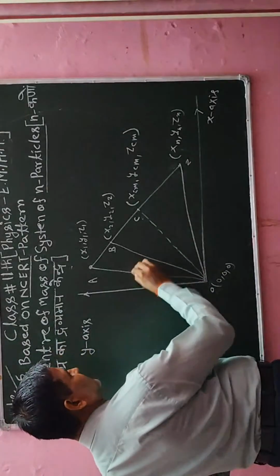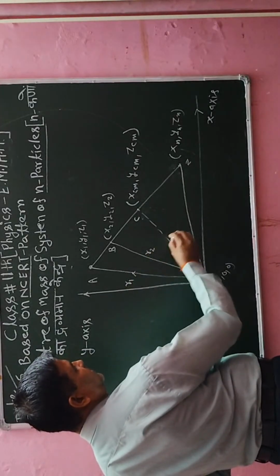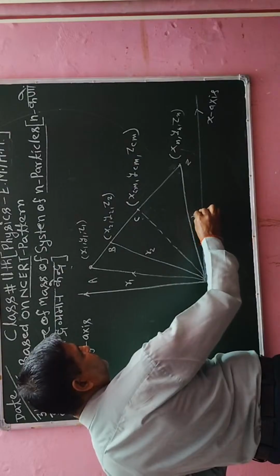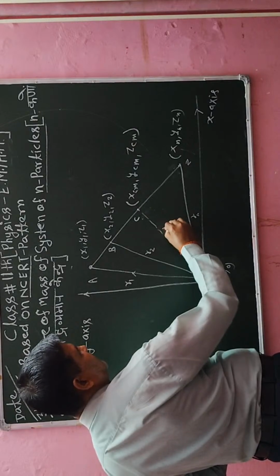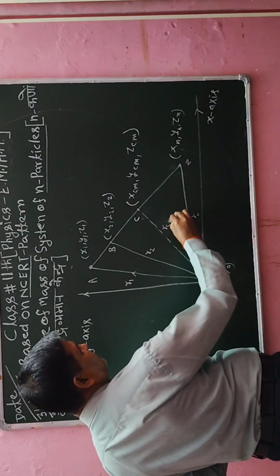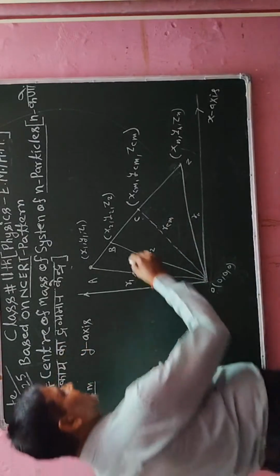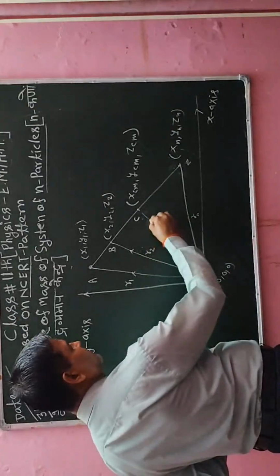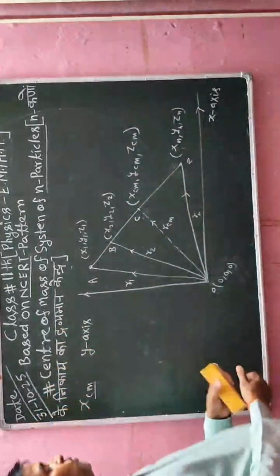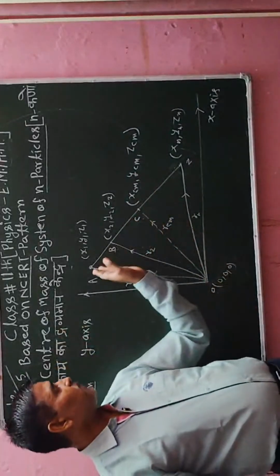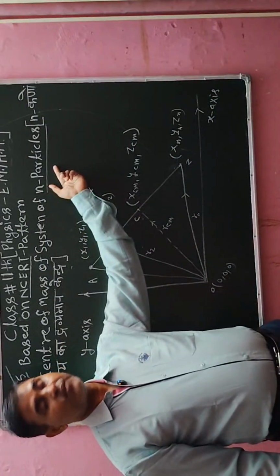This vector I will call the position vector r1, this is the position vector r2, and this is the position vector rn, and this is the center of mass, that is rcm. Its direction I have already indicated here. Now we have to calculate the center of mass of these n particles.